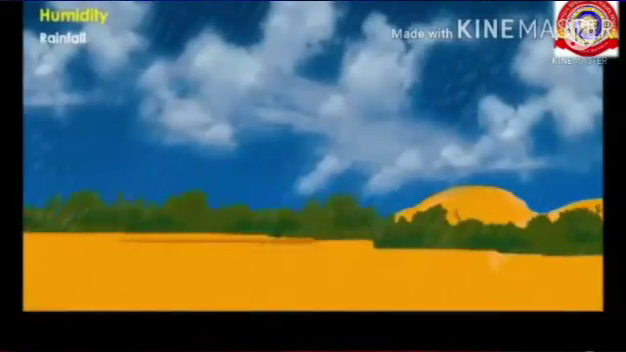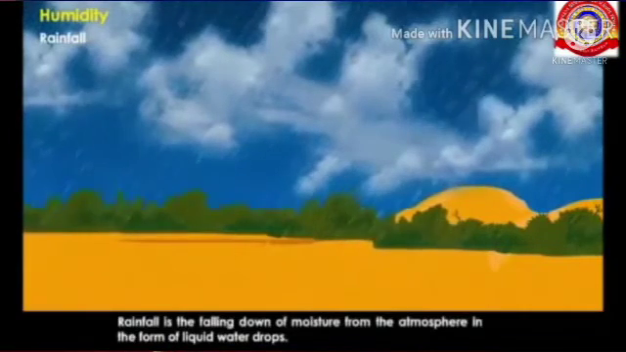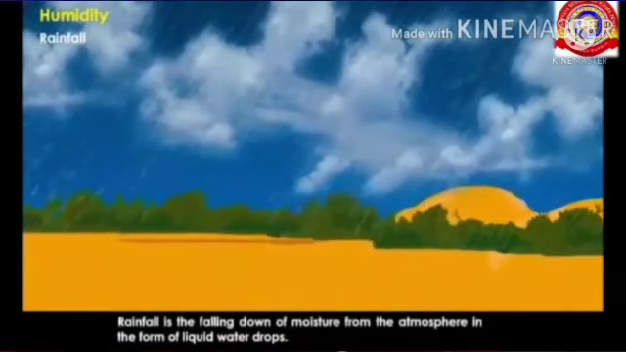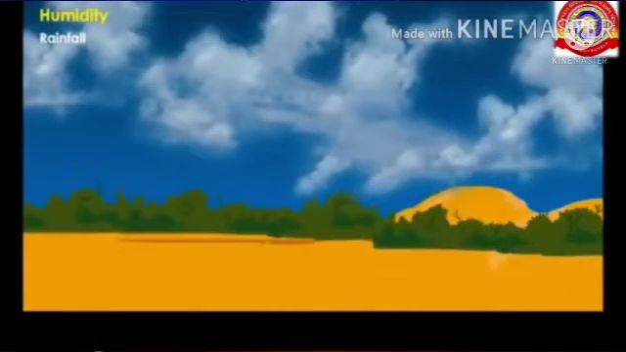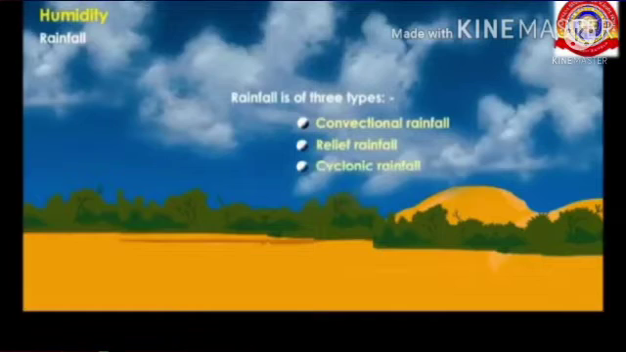Last one is rainfall. Rainfall is the falling down of moisture from the atmosphere in the form of liquid water drops. Rainfall is of three types: convectional rainfall, relief rainfall, and cyclonic rainfall.